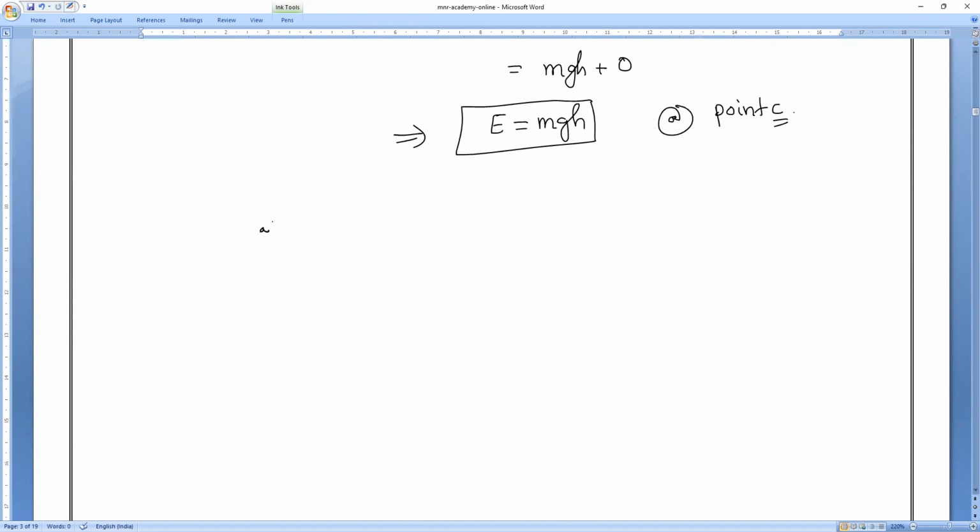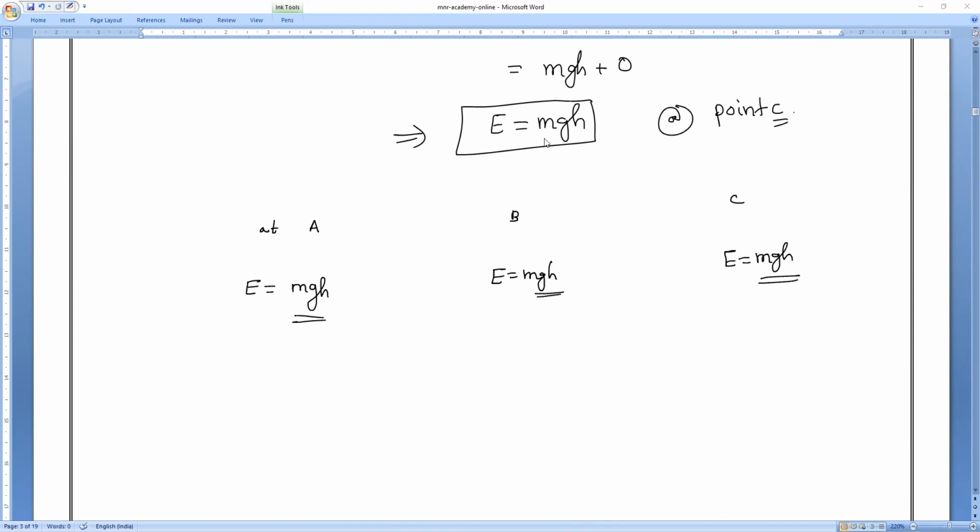So at every point, at point A, point B, point C, what is the total energy? Verify it, everybody. mgh. So everywhere, energy remains conserved. Do you understand, everybody?